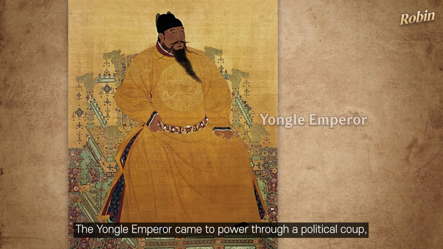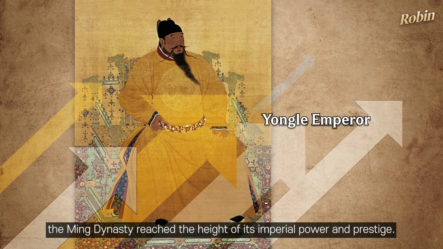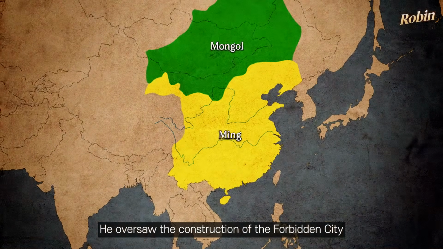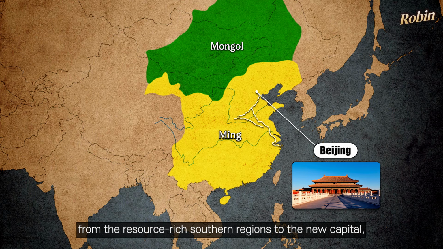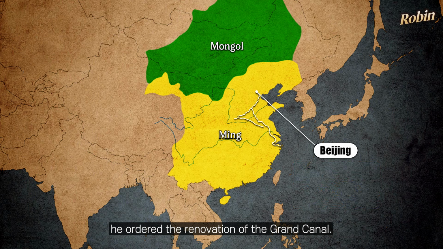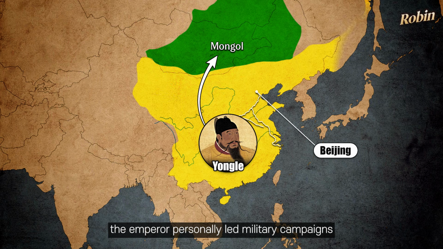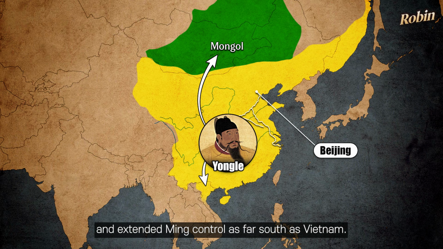The Yongle emperor came to power through a political coup, and during his reign, the Ming Dynasty reached the heights of its imperial power and prestige. He oversaw the construction of the Forbidden City and moved the capital to Beijing. To ensure the smooth transportation of goods from the resource-rich southern regions to the new capital, he ordered the renovation of the Grand Canal. Pursuing an active policy of foreign expansion, the emperor personally led military campaigns against the Mongols in the north and extended Ming control as far south as Vietnam.